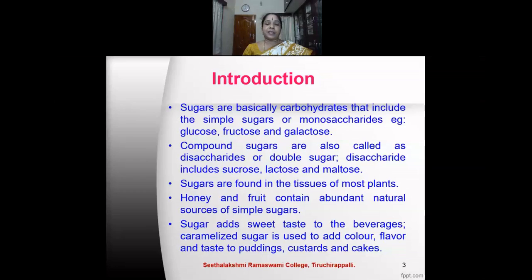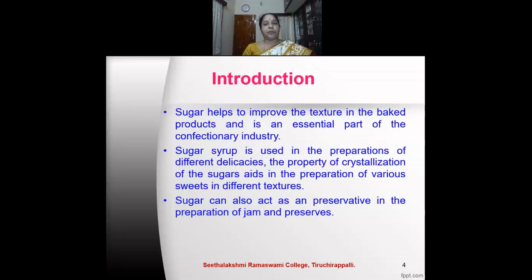Sugar adds sweet taste to beverages, and caramelized sugar is also used to add color, flavor, and taste to puddings, custards, and cakes. Sugar helps to improve the texture in baked products and is an essential part of the confectionery industry. Sugar syrup is used in the preparation of different delicacies. The property of crystallization of sugars aids in the preparation of various sweets in different textures. Sugar can also act as a preservative in the preparation of jam and preserves.